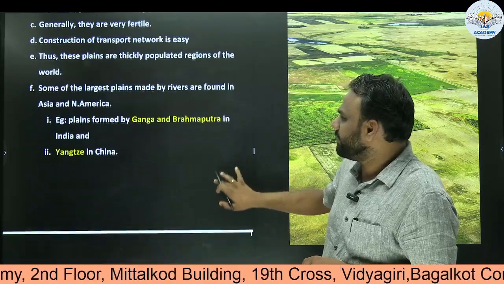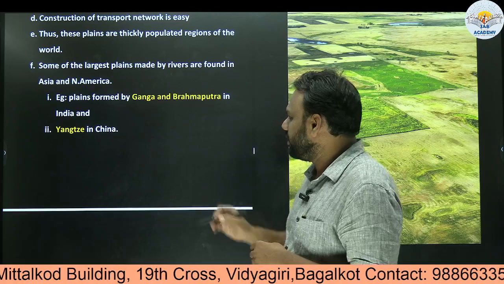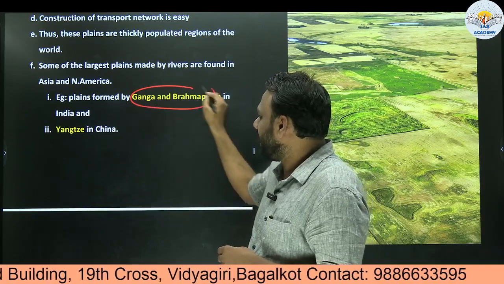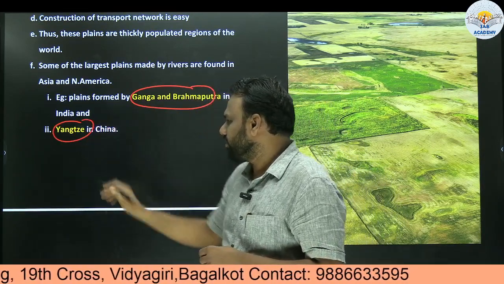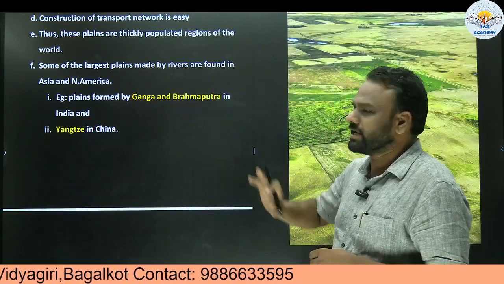Some of the largest plains made by rivers are found in Asia and North America. So some of the plains have been mentioned here. One is the plains formed by Ganga and Brahmaputra, and one more is Yangtze. Plains formed by the Yangtze River. So we came across an international river here, that is the Yangtze River.